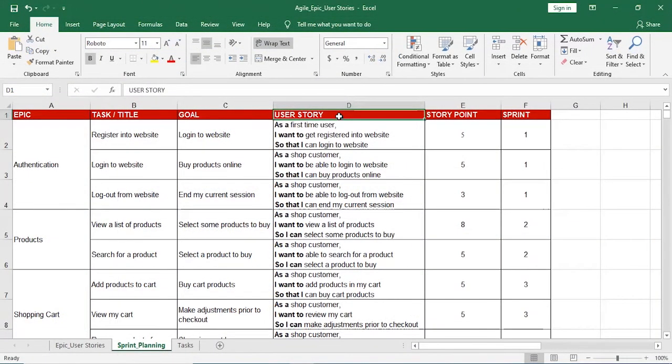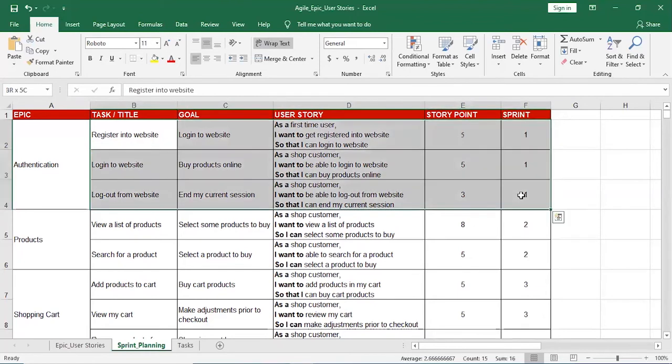In sprint planning for the online shopping project, each user story has been assigned a story point, and based on that story point estimation, we can assign user stories to a particular sprint. For example, three user stories for the authentication epic. We have assigned story points as 5, 5, 3 respectively. 5 is medium complex, 3 is low complex, 8 is high complex, and so on. Then we have assigned these three user stories to sprint 1 and so on. An epic can be completed over multiple sprints or in a single sprint.